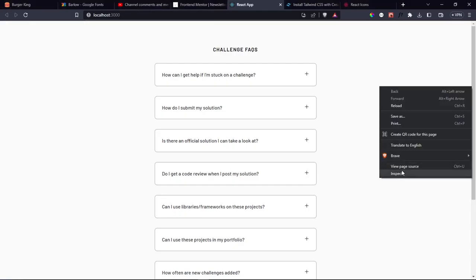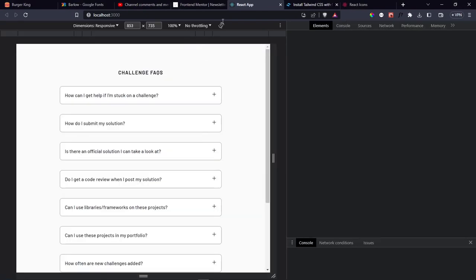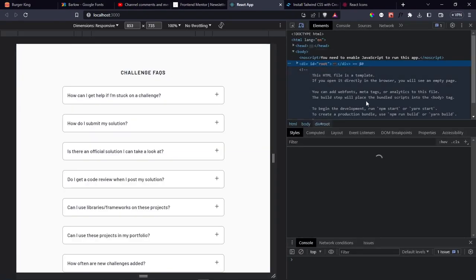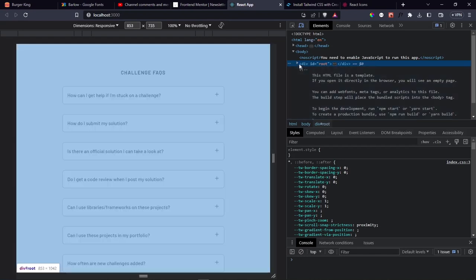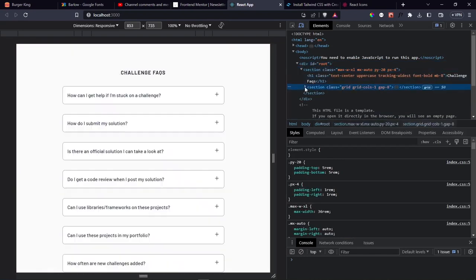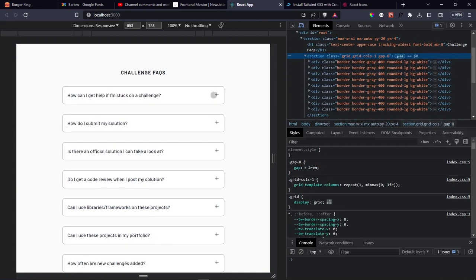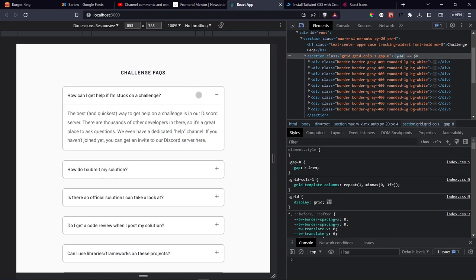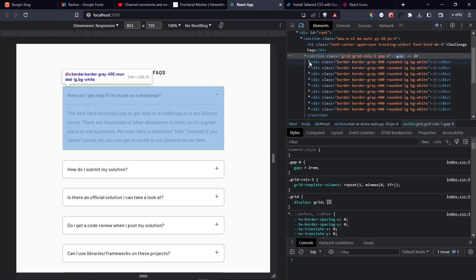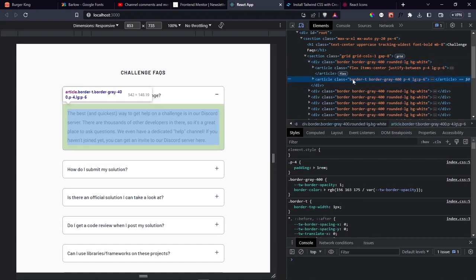And you can see that in action by just inspecting here. If you go inside the section and then inside this one, so inside the div and then inside this article, look at these classes.